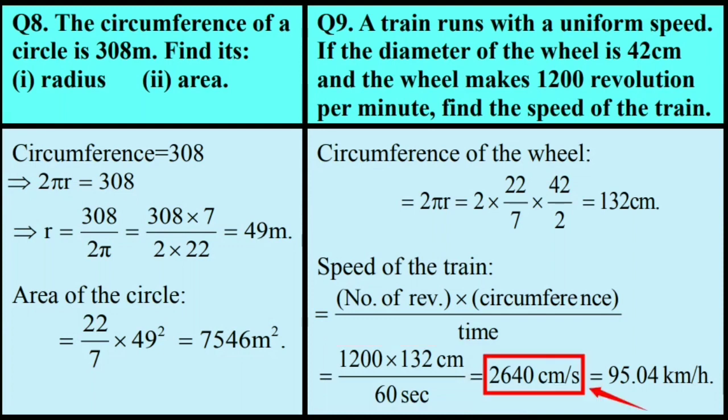After simplifying the expression, the result obtained is 2640 centimeter per second. That is the speed of the train. And its speed in kilometer per hour is 95.04. Therefore, speed of the train is 95.04 kilometer per hour.